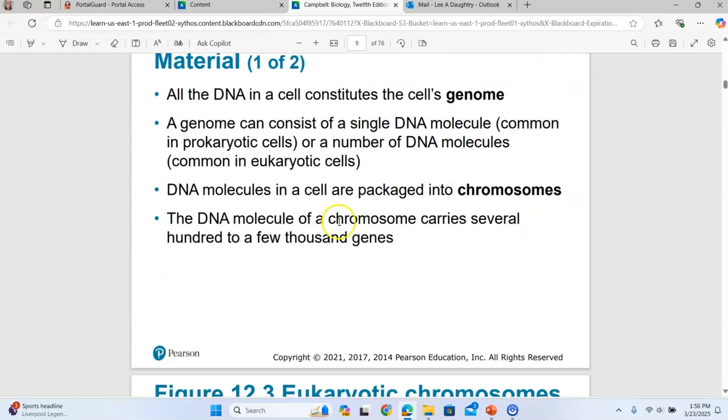You do need to know that all the DNA, in other words, all of the genes in our cells, for one thing, every cell in the human body has a copy of all of our genes. And all of our genes together is called our genome.